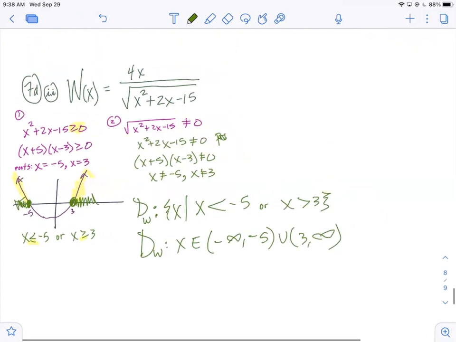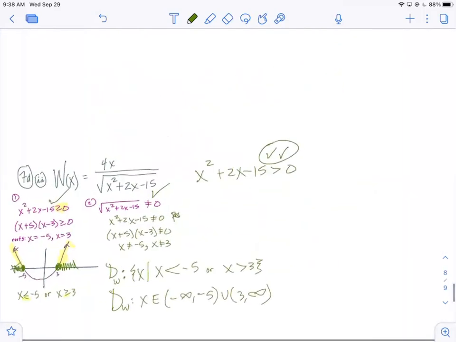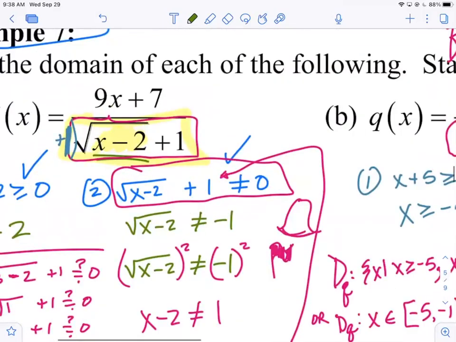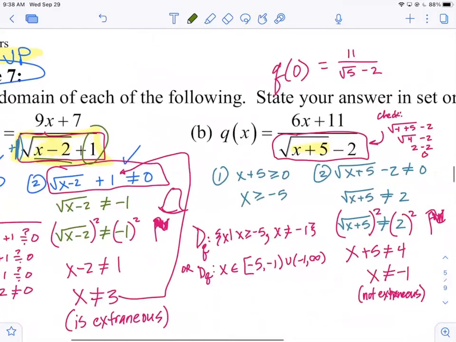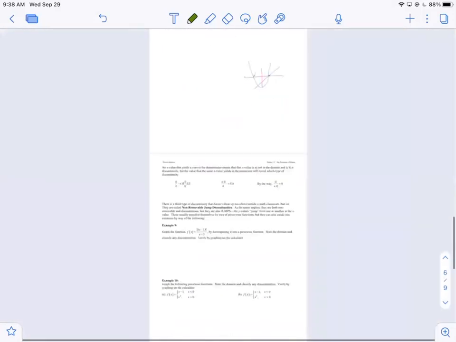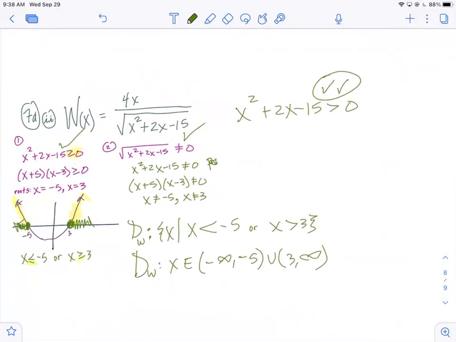Now, if you're a savvy, astute student, and I give you one like this, you could just say x squared plus 2x minus 15 is strictly greater than 0. You would get both checks for that. But if you don't know when that works and when it doesn't, don't do that, because it won't work when you have a helper term in the bottom, like we did on example 7a and 7b, okay? So you're always welcome to just do it as 2 separate problems and combine your result, all right?